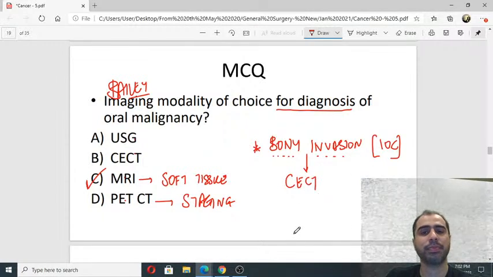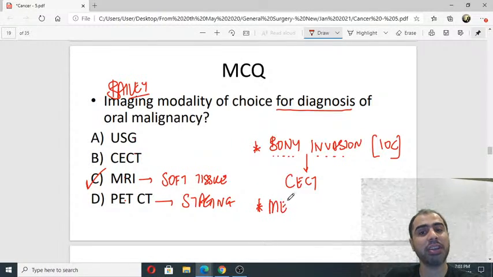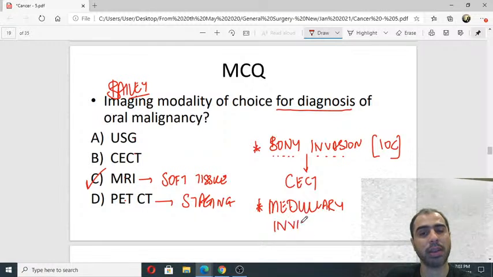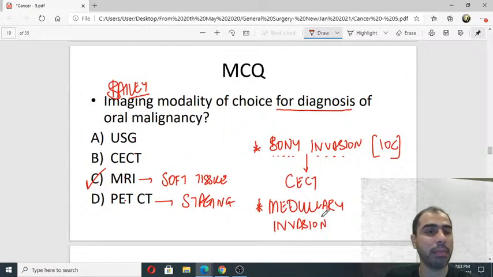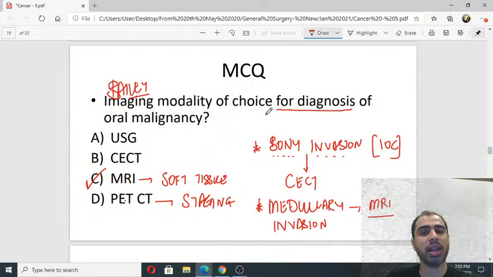Very good. If they specify medullary invasion, not bony invasion, medullary invasion, if they specify the tumor has involved the medulla of the mandible, then again answer will be MRI. If they ask you lymph node metastasis, what will be the answer? Neck nodes, involvement of neck nodes, again answer will be CECT.